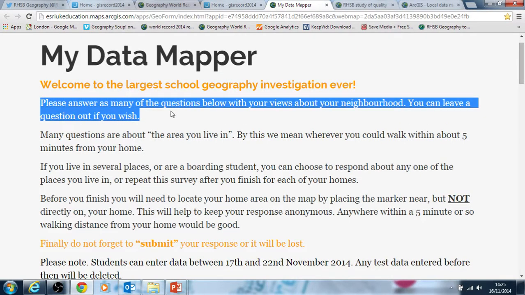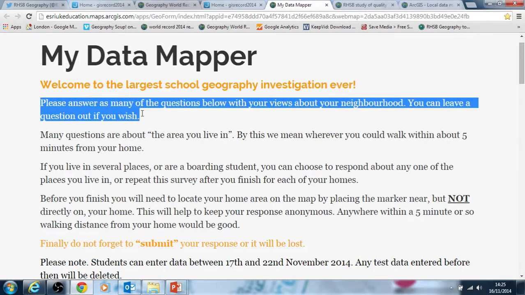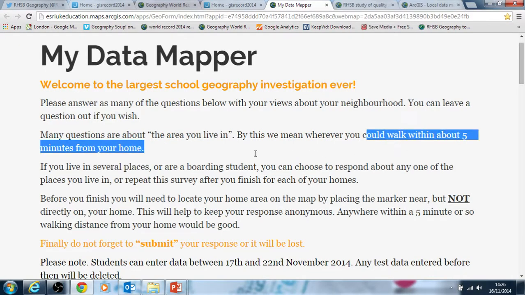First of all, this is a quality of life survey. It's all very much about people's views and opinions, so it's not based on any sort of factual data or information that they need to measure in any way. The questions in many cases refer to the area you live in, and this is ambiguous, but we kind of vaguely define it as somewhere you could walk within about a 5-minute walk from your home.